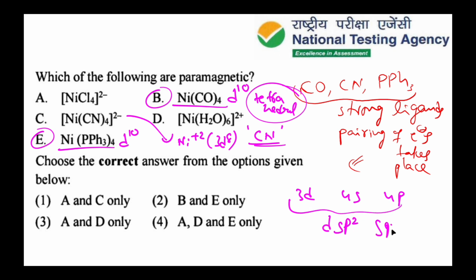That is square planar geometry. So Ni(CN)4 2 minus is square planar, with no unpaired electron. So out of the options, A and D, these two only are paramagnetic in nature. So the correct option is the third option.